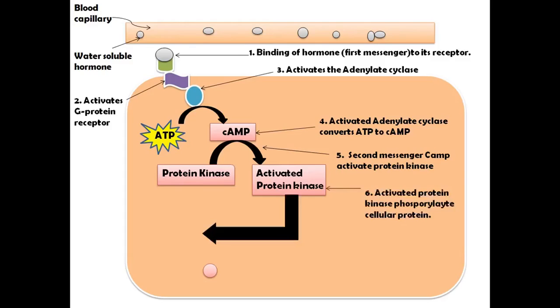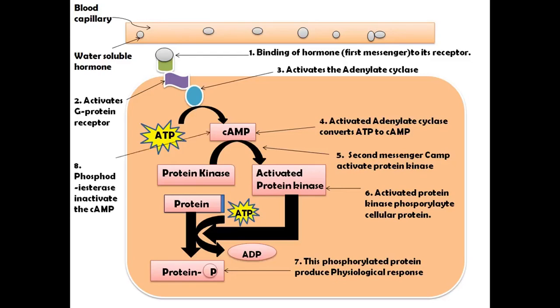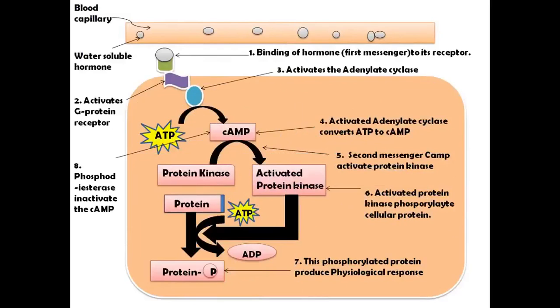And this activated protein kinase phosphorylates the cellular protein. It means the protein gets converted into the protein phosphate in the presence of the ATP, and this ATP gets converted into the ADP. And last, this phosphorylated protein produces the physiological response. And phosphodiesterase inactivates the cyclic AMP. This is the total mechanism of the water soluble hormone.